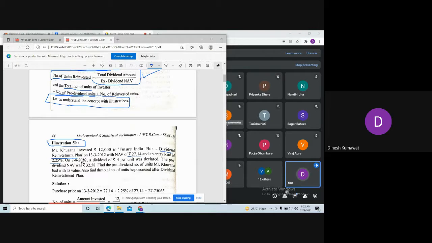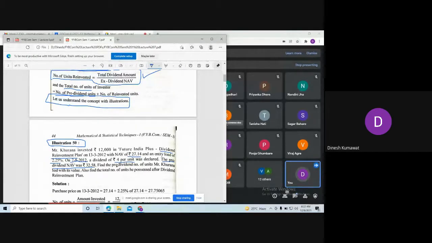On 7th August 2012, the dividend of rupees 4 per unit was declared. So remember, on 7th August 2012, we are declaring the dividend per unit. The pre-dividend net asset value was, observe, this is very important, this is the pre-dividend net asset value, and this was 32.58. Find the pre-dividend number of units Mr. Khurana had with its value.